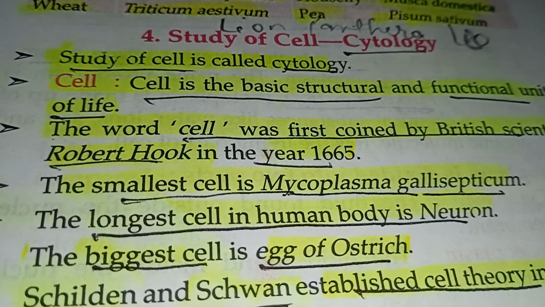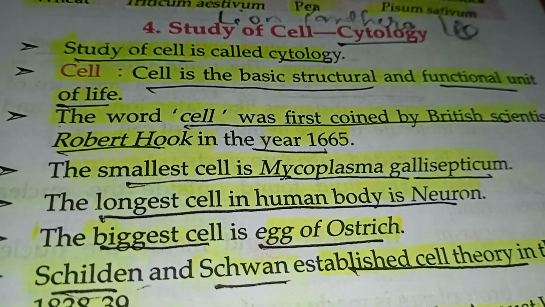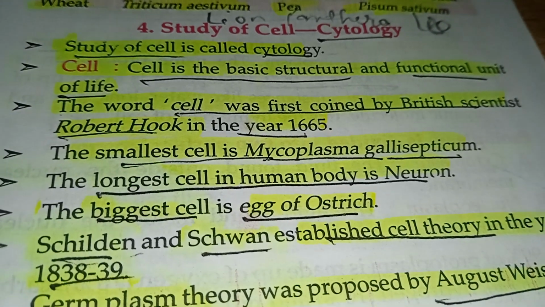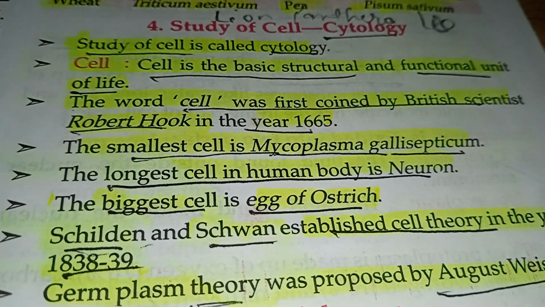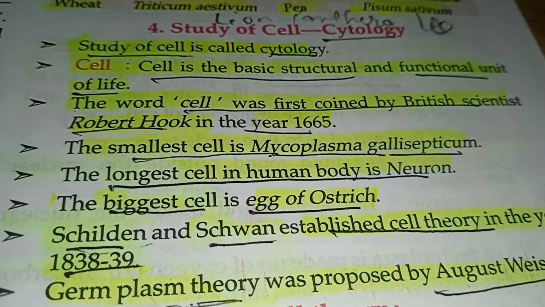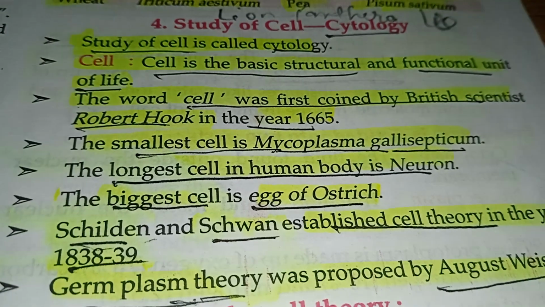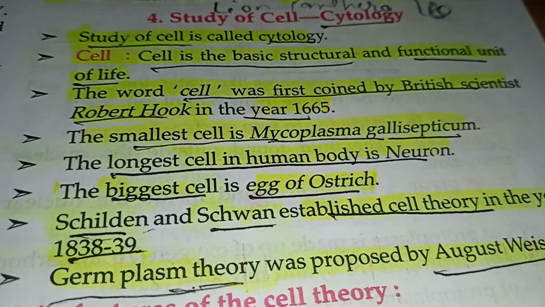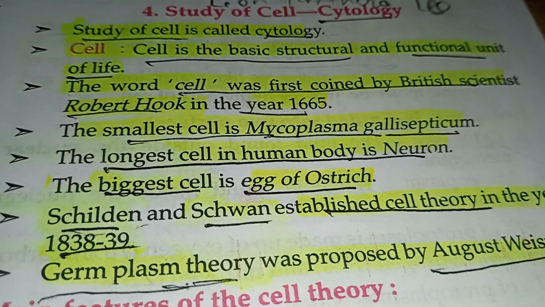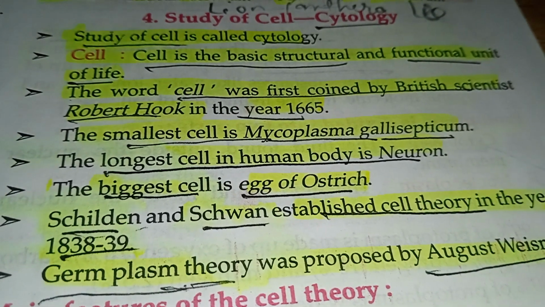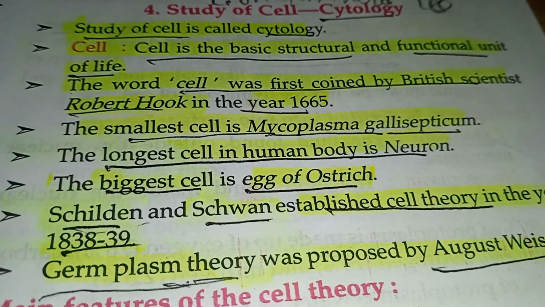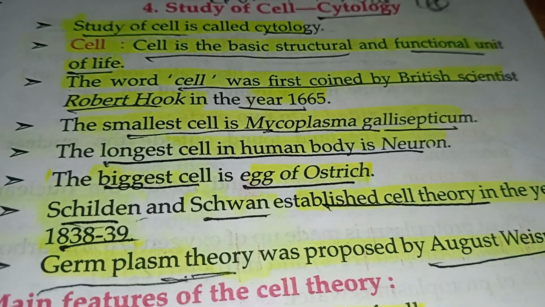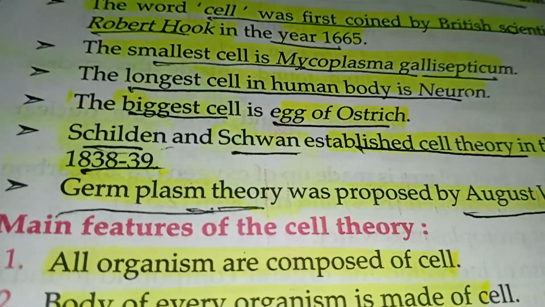The study of the cell is called cytology. The cell is the basic structural and functional unit of life. The word cell was first coined by the British scientist Robert Hooke in the year 1665. The smallest cell is Mycoplasma gallisepticum. The longest cell in the human body is the neuron. The biggest cell is the egg of the ostrich.